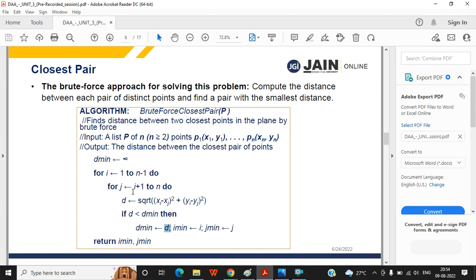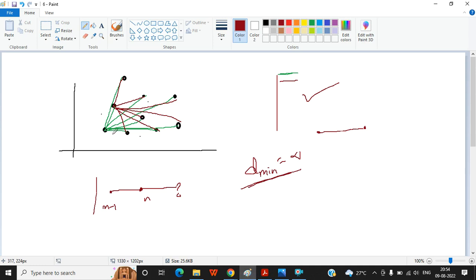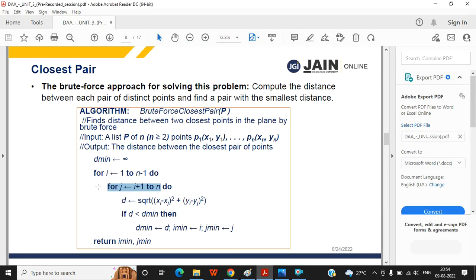So it will iterate after completion of this loop for the first point. With the first point, it has computed all possible distances, combinations. Then it will go for the next point. With the next point, it will again perform all the combinations.